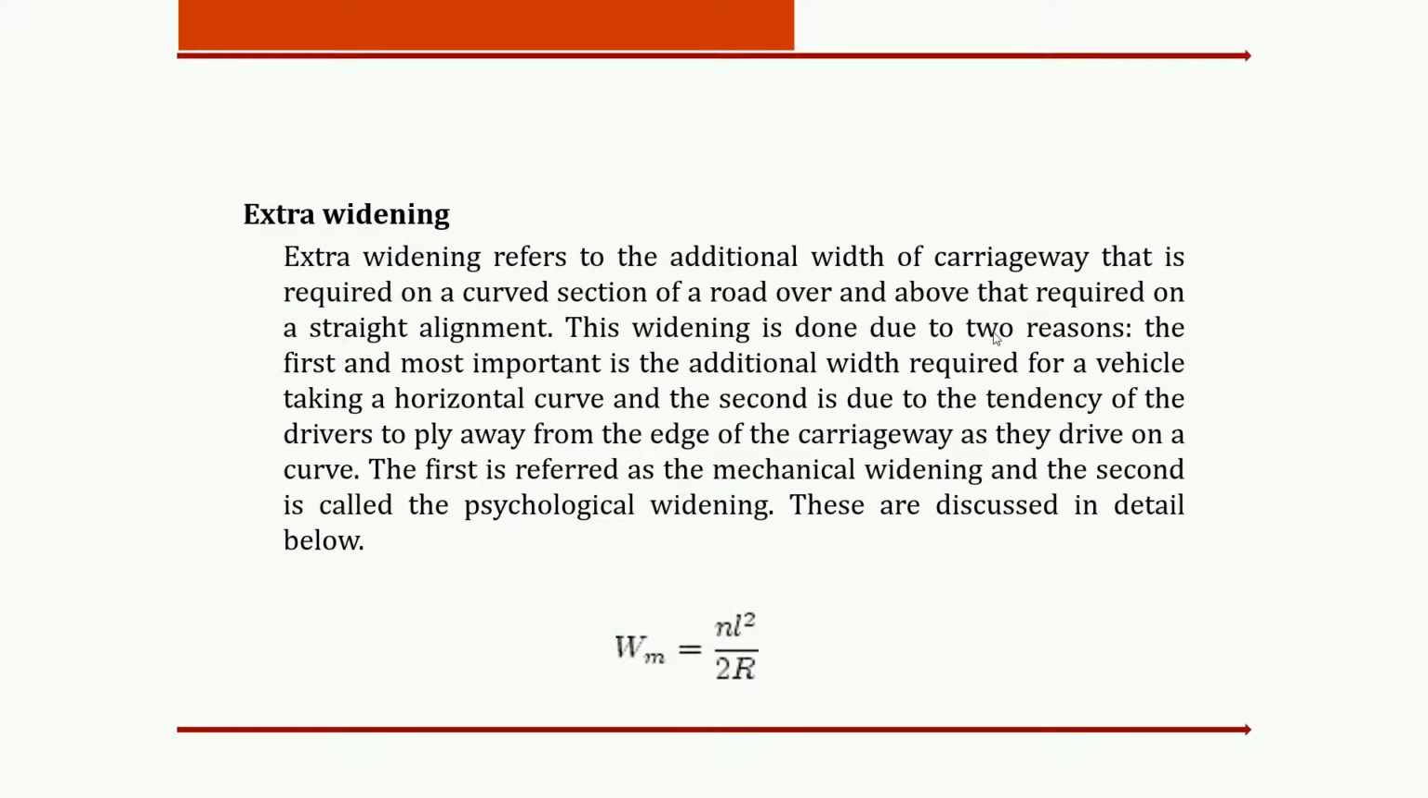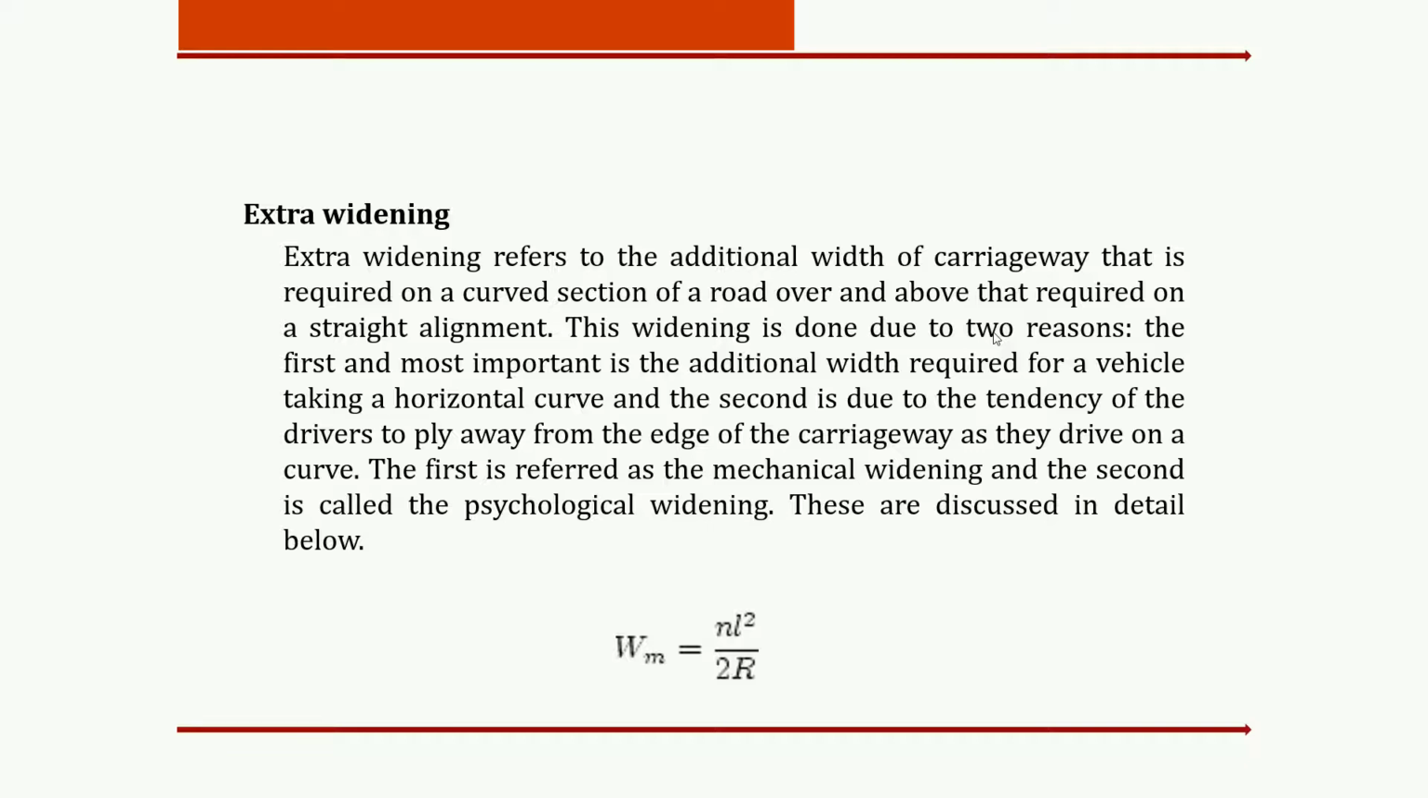Then next point is the extra widening. What do you mean by the extra widening? Basically, to avoid the slipping and skidding of the various vehicles, we are providing more surface on the outer edge as compared to the inner edge. When we are doing this type of arrangement, then it is called the extra widening of the road. And there are different types of widening. They may be classified as mechanical widening, and they may be classified as psychological widening.